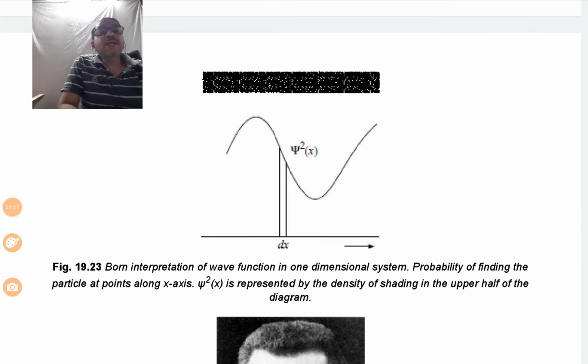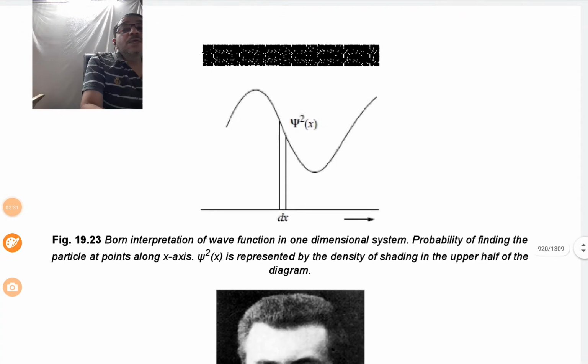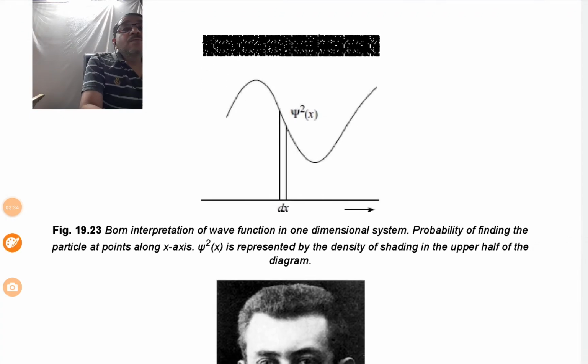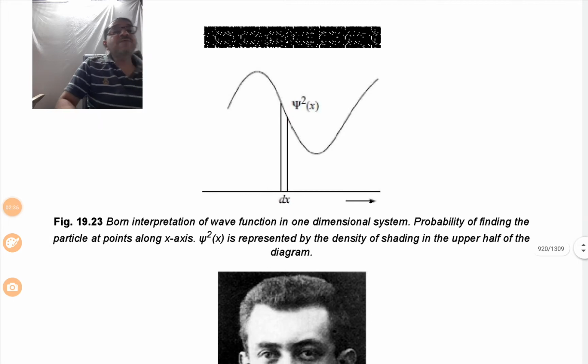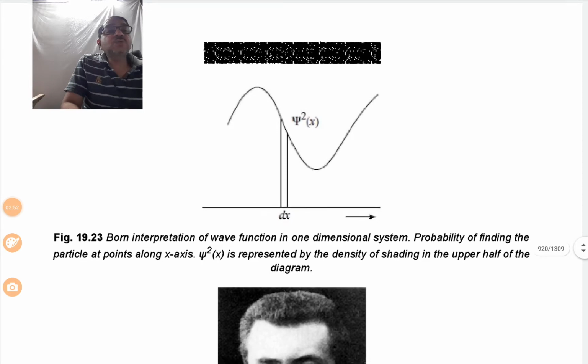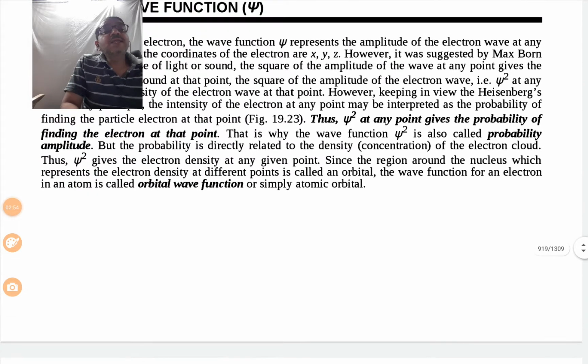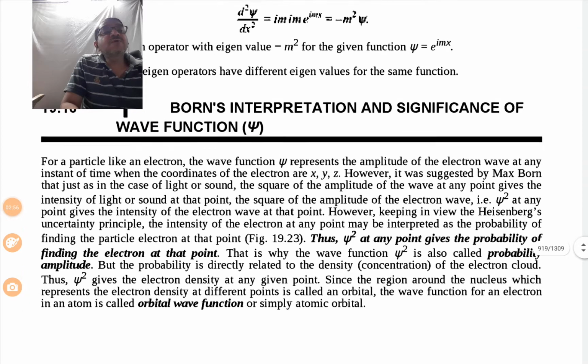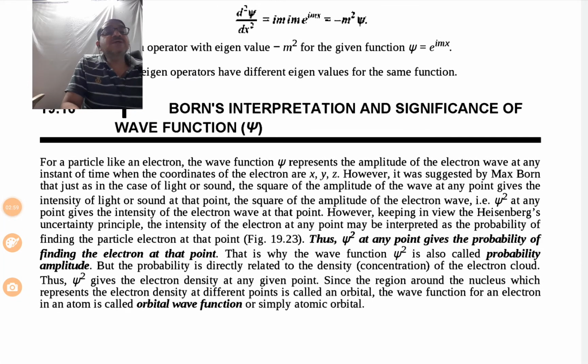And here it is a diagrammatic representation. Here it is given Born interpretation of wave function in one-dimensional system. Here dx notation is given, psi square of x is given, and one wave which is closer towards the x-axis is shown here. Now let us see what is the wave function or its significance.